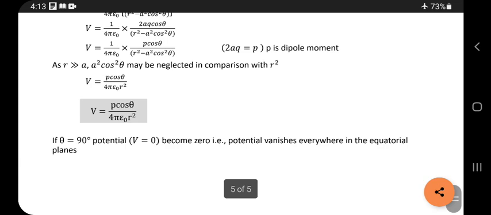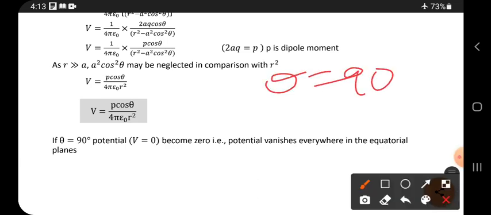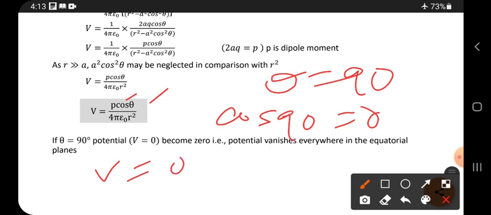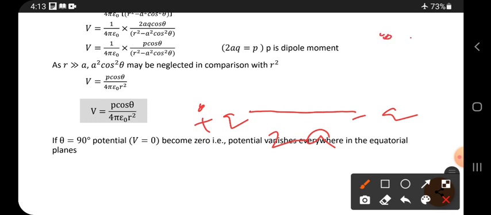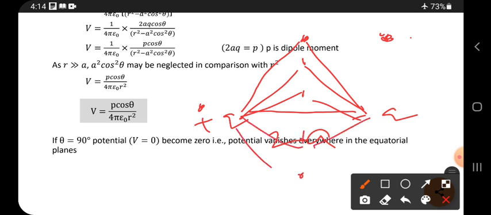And in this equation, if we substitute theta as 90 degrees, we know cos 90 is 0. So cos 90 is 0 means the V value is 0. When theta is 90, we already kept one positive charge here and a negative charge here, and the point is kept like this. Instead of keeping the point here, if you keep the point here, this point is at the same distance from both charges. If you keep the point here also, it is at the same distance on this side and this side.